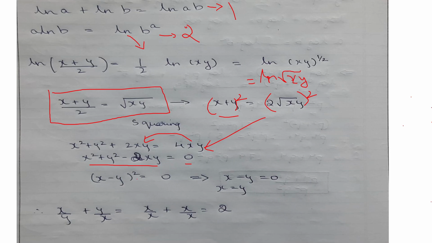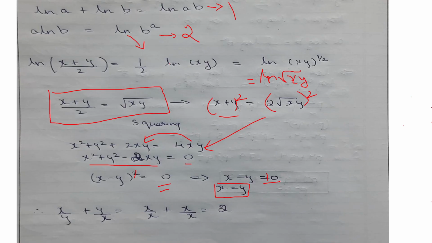RHS should evaluate to 0, so that we can deal only with the LHS. So (x minus y) whole square is equal to 0. Removing the square, we'll get x minus y is equal to plus or minus 0, which is nothing but 0 itself. So x is equal to y. This is the final expression we'll get after evaluating the given equation, that is ln of (x plus y) by 2 is equal to half of ln x plus ln y.